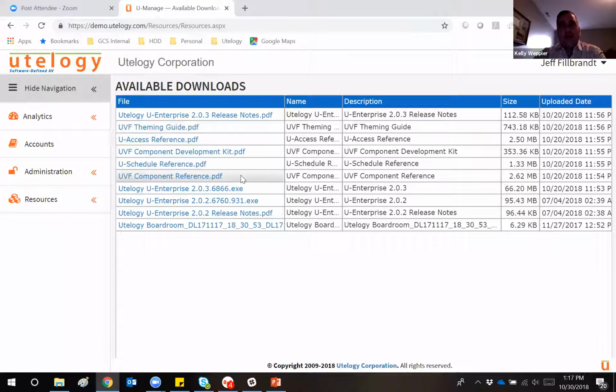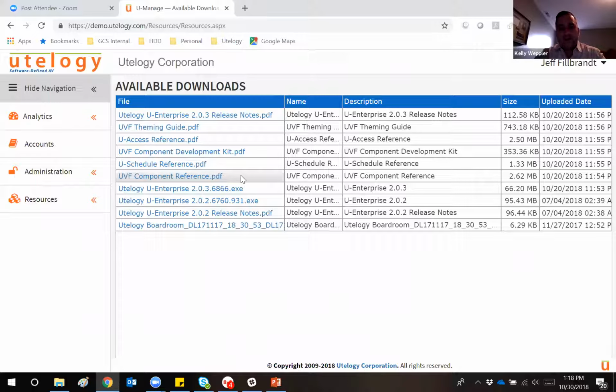Historically, if you were new to the platform and didn't particularly understand how the components worked, or if you had been through our training session and maybe forgot what a particular component did, there were some small notes within the uConsole application itself that gave you a brief overview of those various components, but it didn't go to a very granular level. It wasn't overly descriptive in what the components did and how they worked.